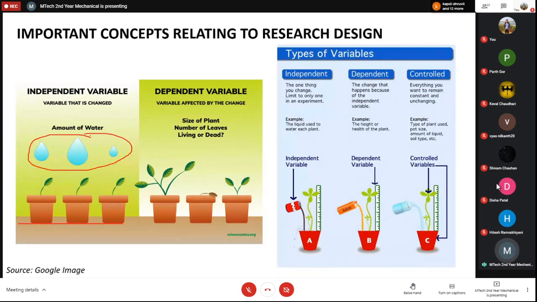This is something that you are changing, so this is the independent variable, and the dependent variable is a variable which is affected by the change, such as the size of the plant or number of leaves, or whether they are living or dead. These things are the output of this amount of water. So amount of water is your independent variable, and all these terms are your dependent variables.